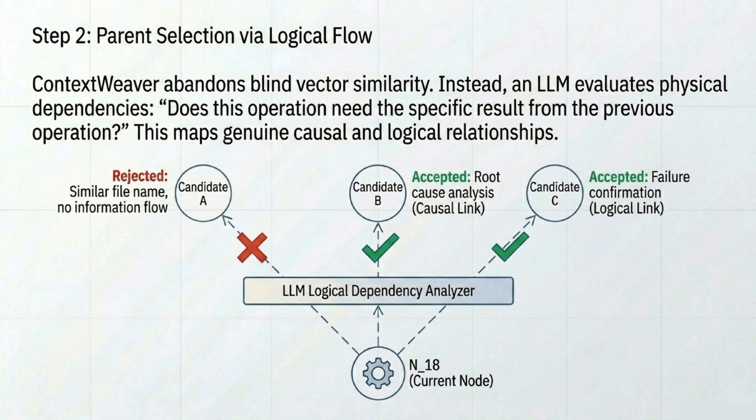In step 2, ContextWeaver completely abandons blind vector similarity. Instead, it uses an LLM as a logical dependency analyzer to evaluate physical dependencies. It literally asks, does this current operation need the specific result from that previous operation? It rejects nodes that just have similar keywords but no real information flow, and explicitly accepts nodes that have true causal and logical links.